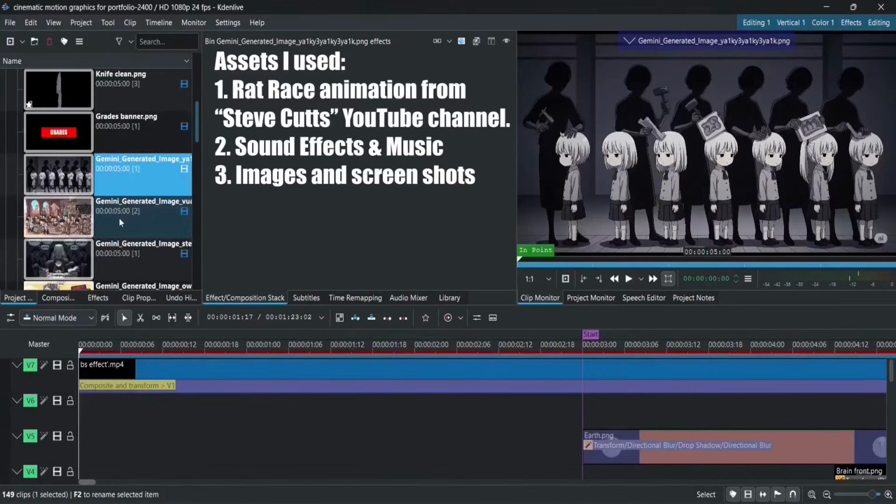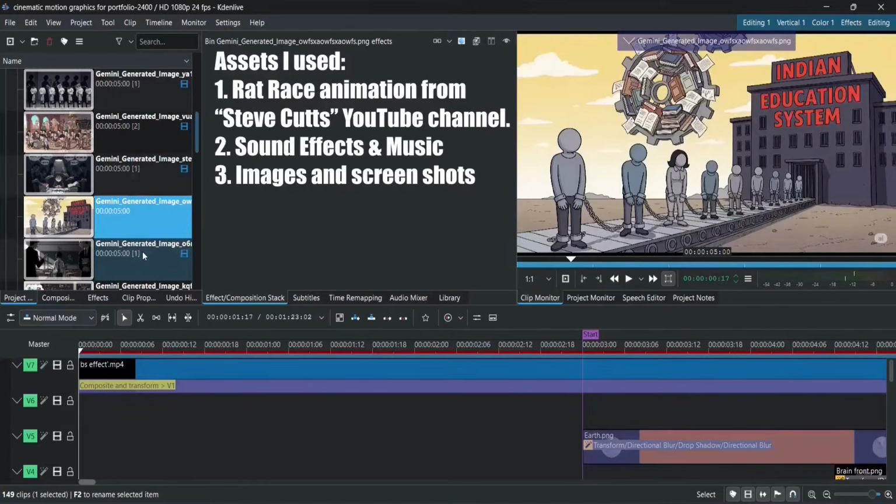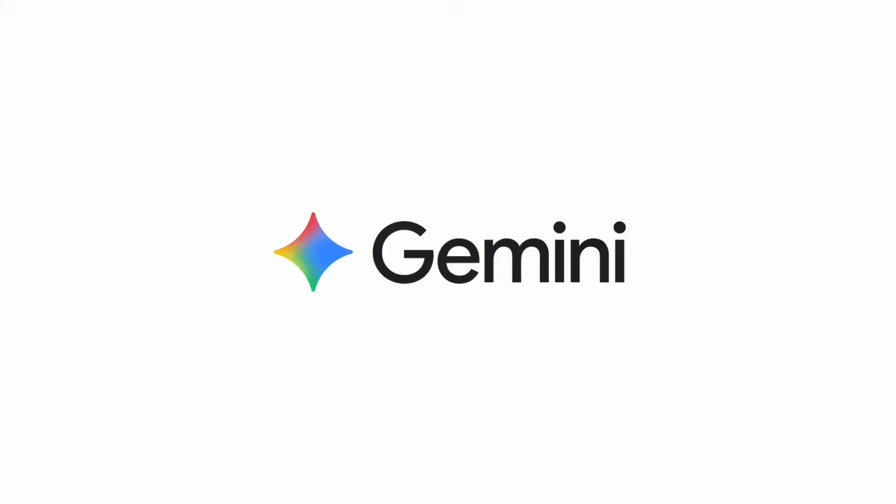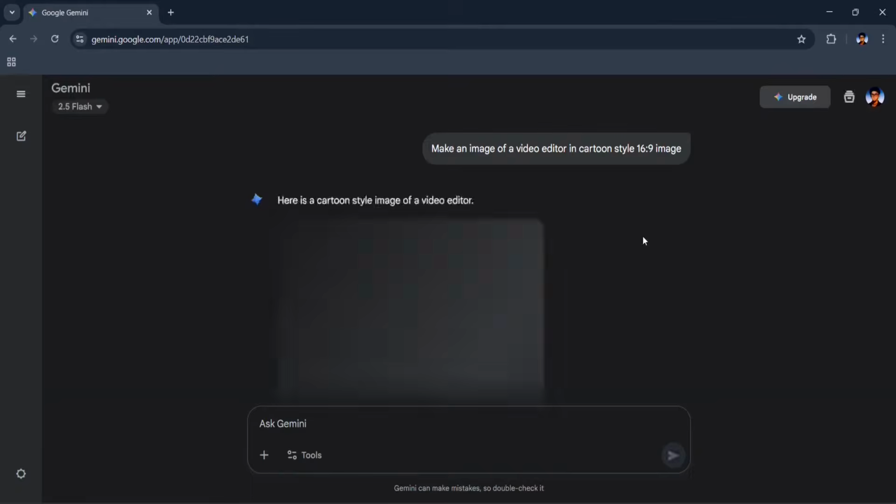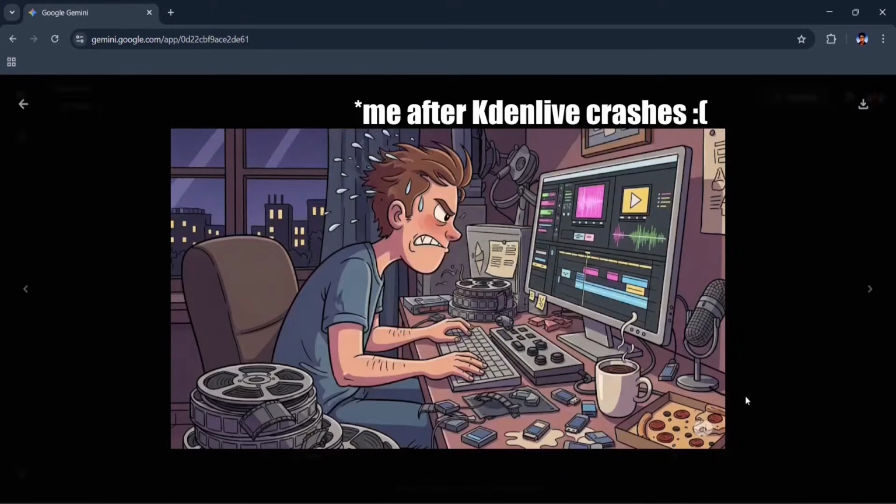A bunch of screenshots as well as AI-generated images. Note that I got the AI-generated images from Gemini. To do that, just go to gemini.google.com and give the prompt of your choice. I didn't use ChatGPT because that takes years to generate one image.